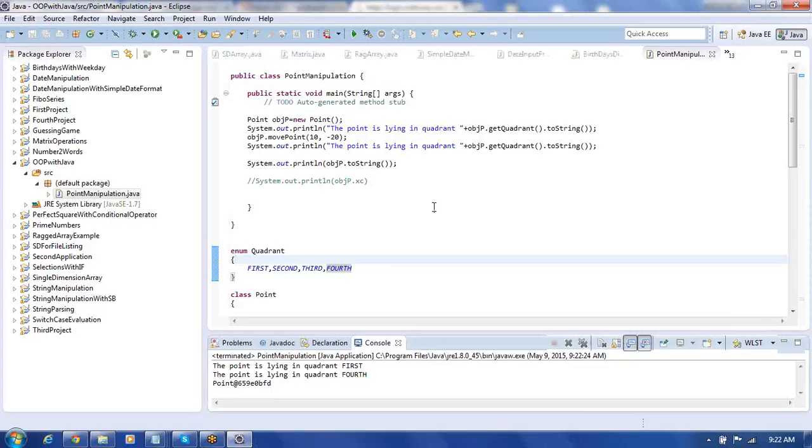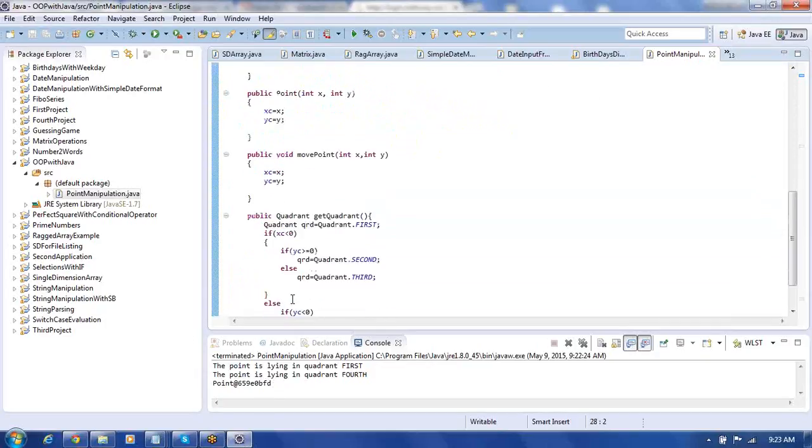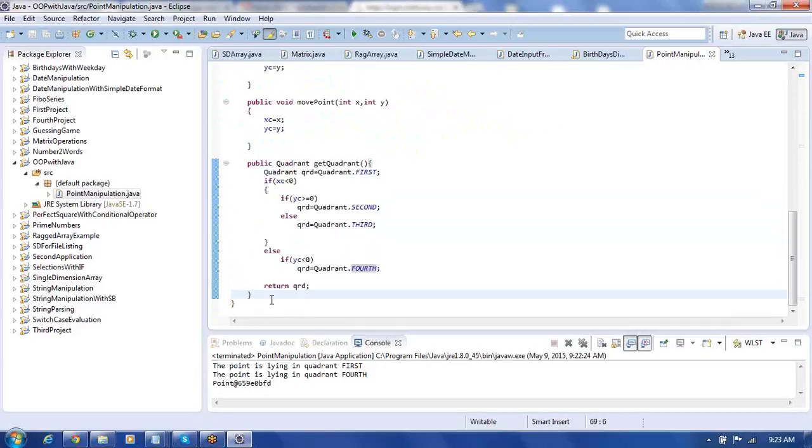So you must override the toString. When you override, x equal to, y equal to, you can print. Because the toString is defined with the object class. On the top of the hierarchy, you have a class called as object. From there only all these are getting inherited. From object class, they are getting inherited. So therefore, you have to override toString method which has been defined in the object class. Therefore, come to here point class and try to here define it. Override that particular thing. That concept is called as overriding. Override meaning is what? In the base class, you have certain method.